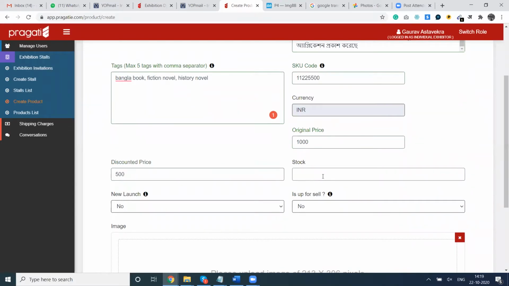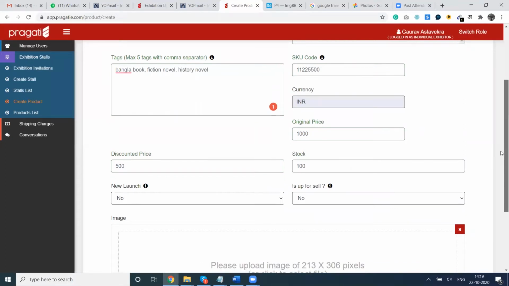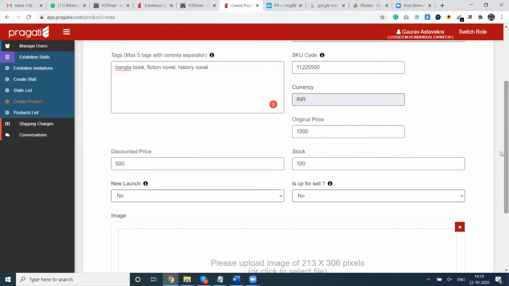Stock, I will fill whatever stock you want to bring to the book fair. So I am coming with 100 such pieces of this book. So putting 100 as the stock.